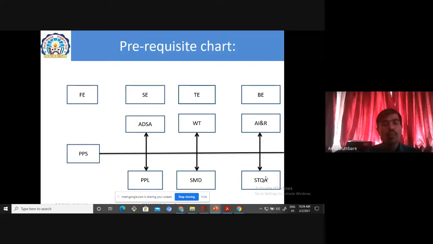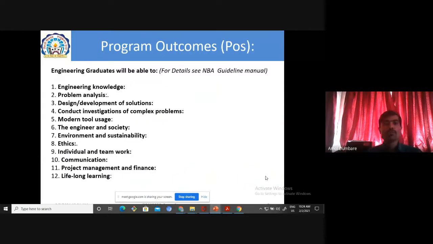So that is the requirement of Python programming for your SE, TE and BE subjects. Now, from the NBA point of view, National Board of Accreditation, you have to know all these things. Engineering graduates will be able to show these parameters: engineering knowledge, problem analysis, design and development of solutions, conduct investigation of complex problems, modern tool usage, the engineer and society, environment and sustainability, ethics, individual and teamwork, communication, project management and finance, and lifelong learning.